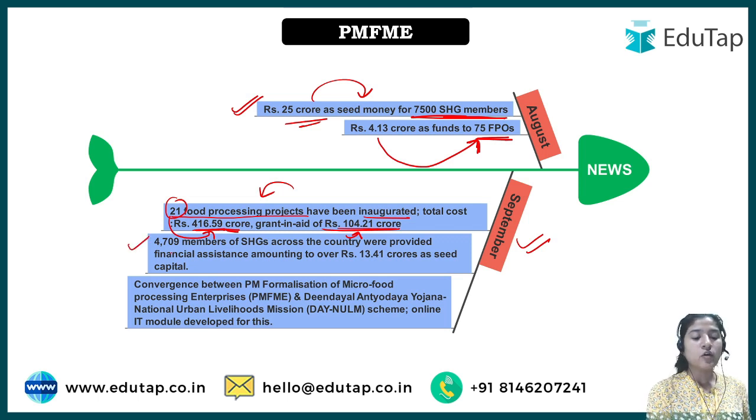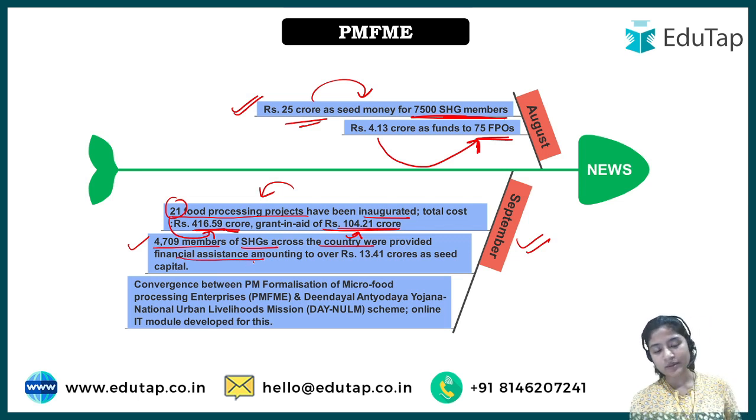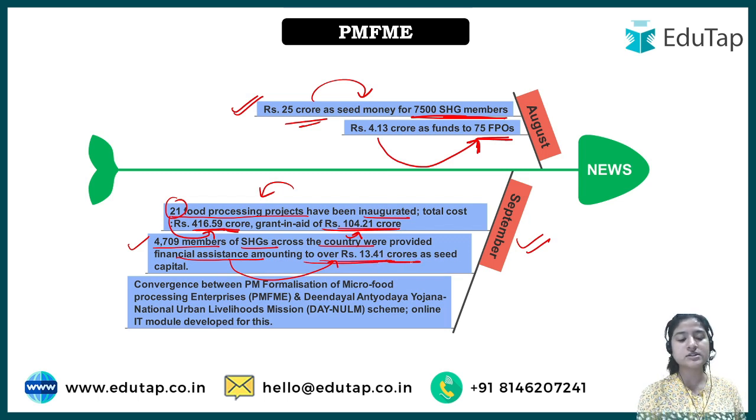Next, 4709 members of SHGs across the country were provided financial assistance. So in September also, 4709 SHG members were given financial assistance, and the amount given was 13.41 crore, rupees 13.41 crore as seed capital.